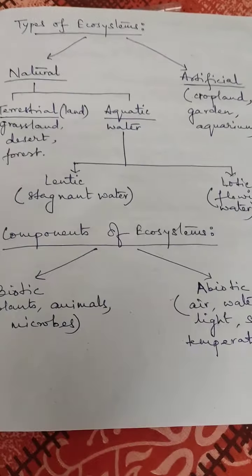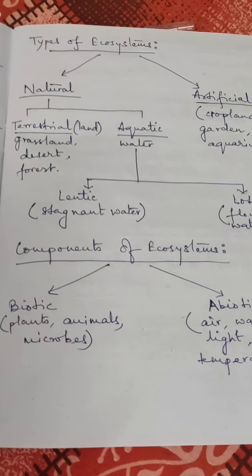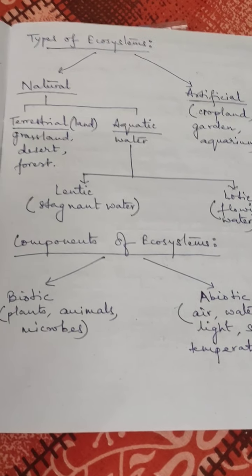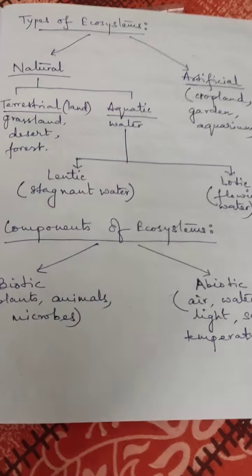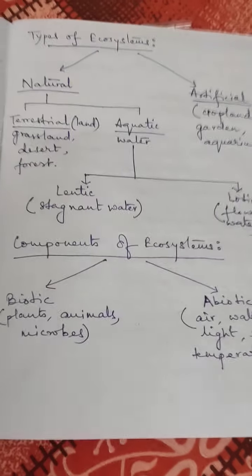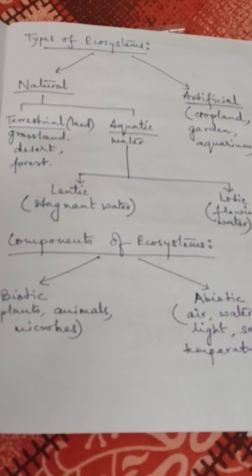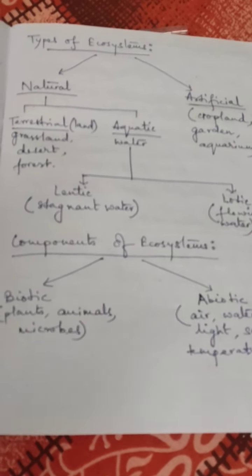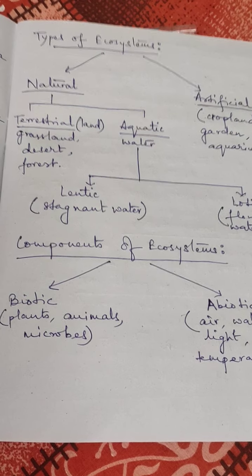Now, what are the types of ecosystem? See, I have given you a flow chart. Natural and artificial. Broadly, we can divide it into two parts, natural and artificial. Now, natural has two types, terrestrial and aquatic. Terrestrial means land, aquatic means water. Terrestrial can be grassland ecosystem, desert ecosystem, forest ecosystem.